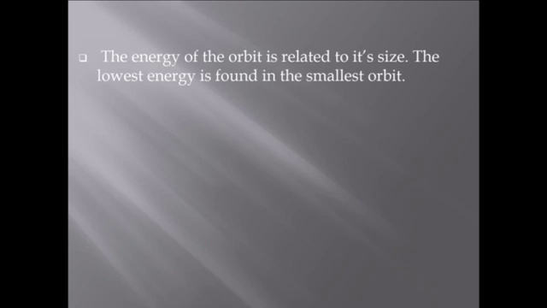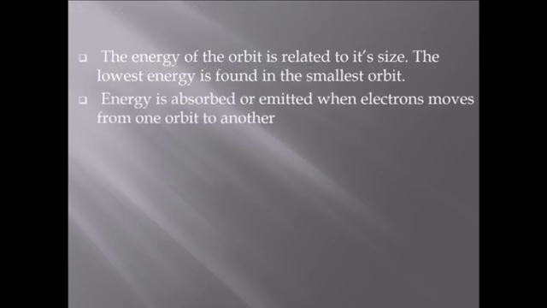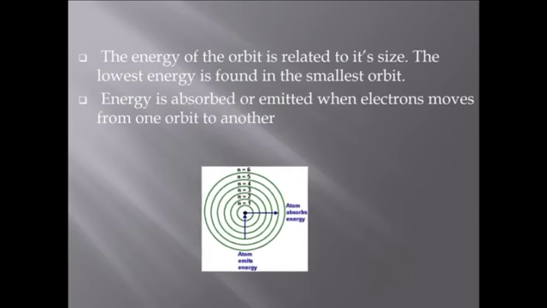The energy of the orbit is related to its size. The lowest energy is found in the smallest orbit, whereas the highest energy is found in the last orbit. Energy is absorbed or emitted when electrons move from one orbit to another. The Rutherford model did not explain the stability, but Bohr's model explained the stability of an atom.